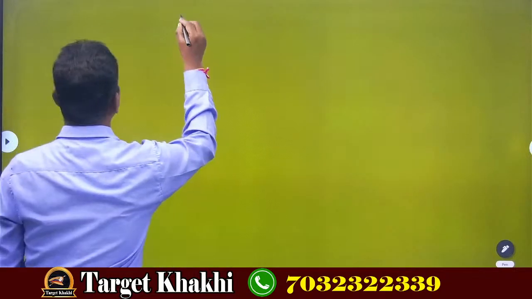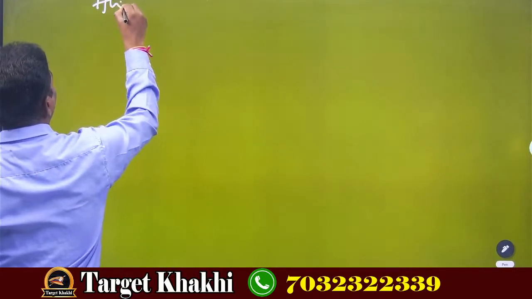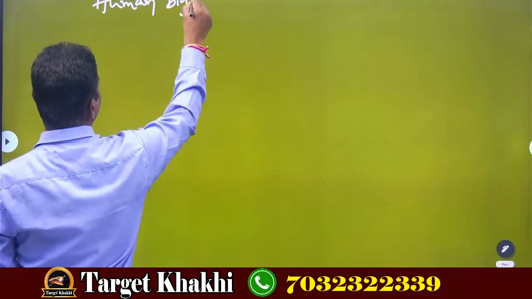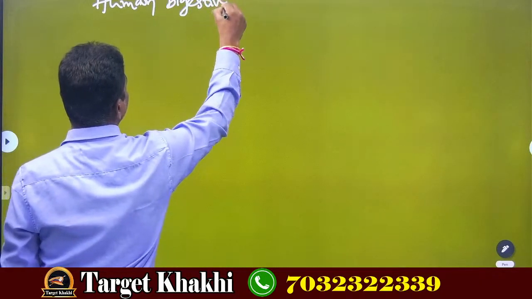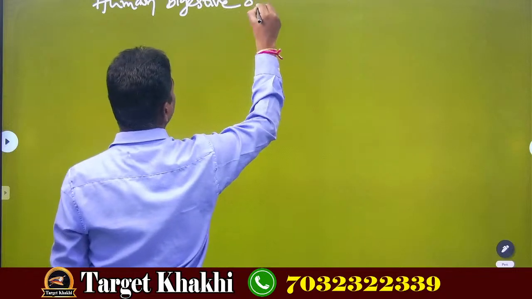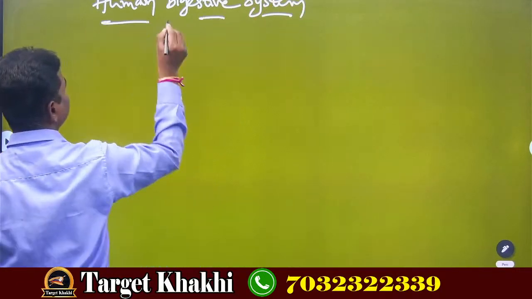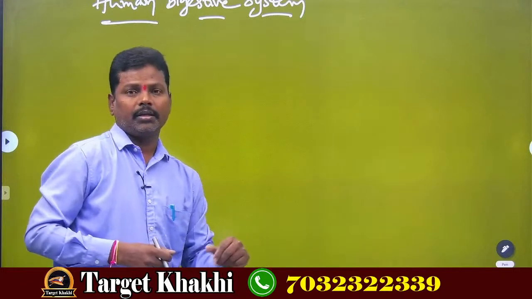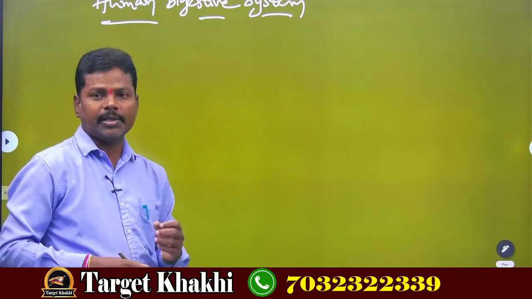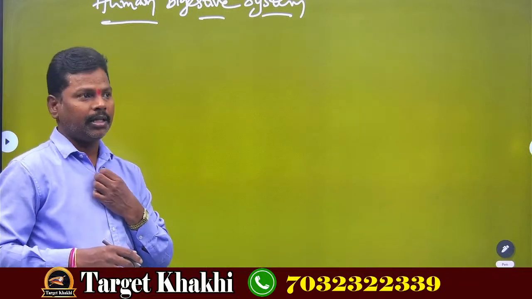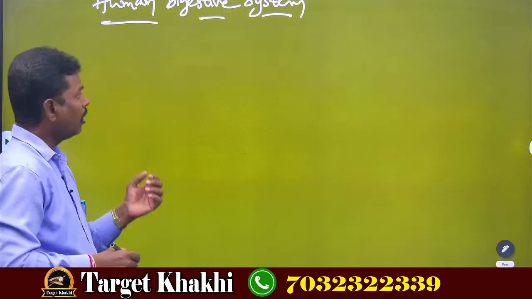The human digestive system is well organized in our body. It is well developed, but of course it is made up of muscles only.